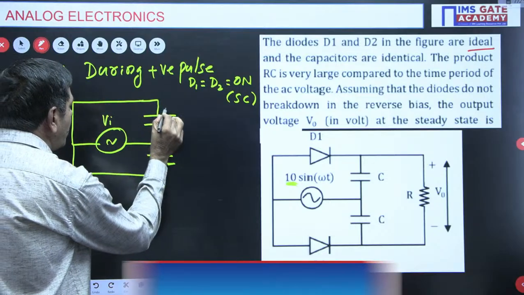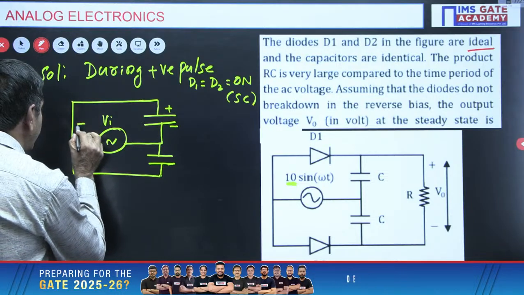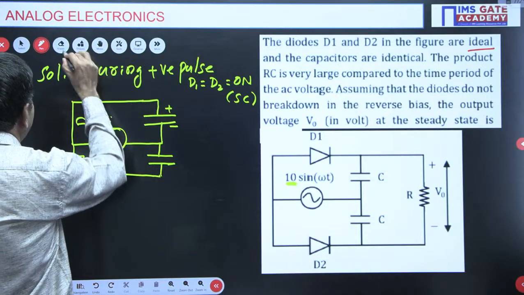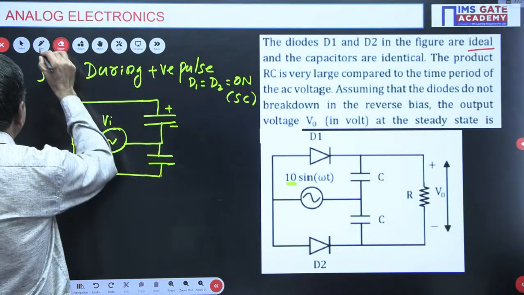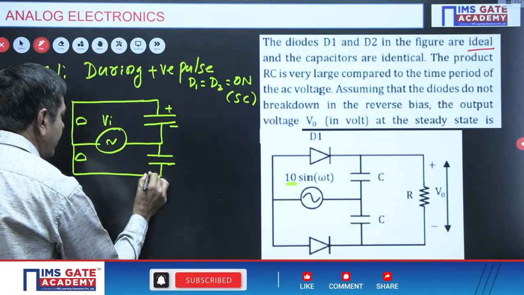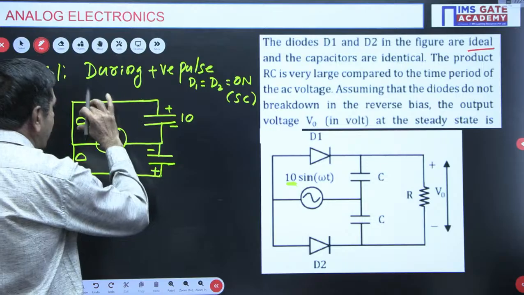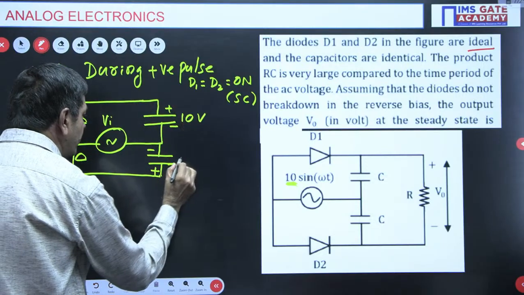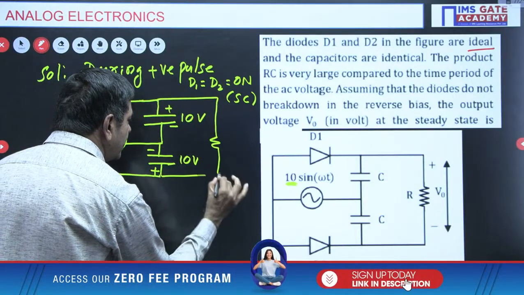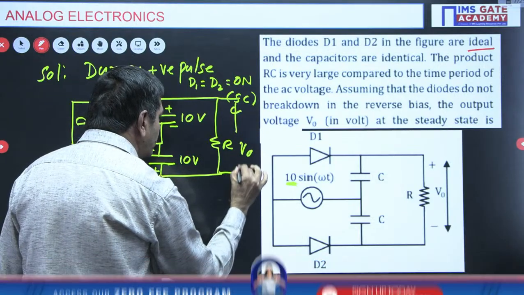The same positive pulse goes to both sides, and finally this is plus, this is minus, with 10 volts. This pulse amplitude is 10 volts only. There is a resistor R. This is V0, everybody knows.